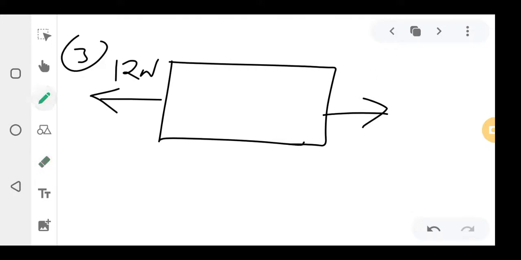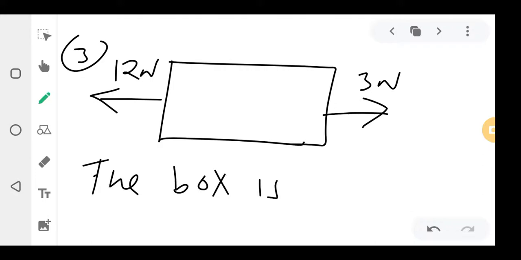That side is 3 newtons. The box is 40 grams. You see, I've put grams, so it means this one is supposed to be converted. I've explained this. This is supposed to be converted.